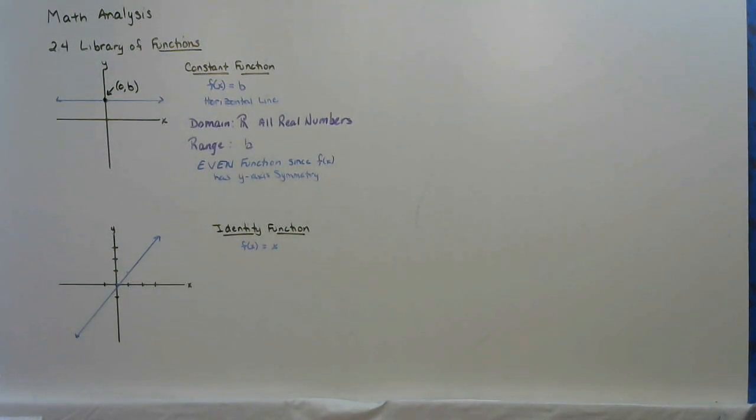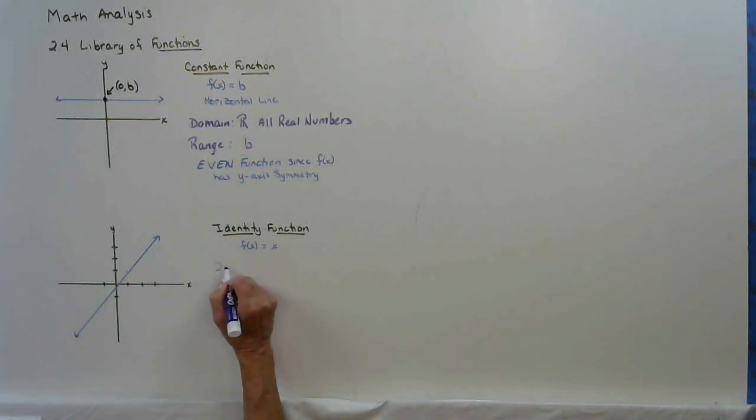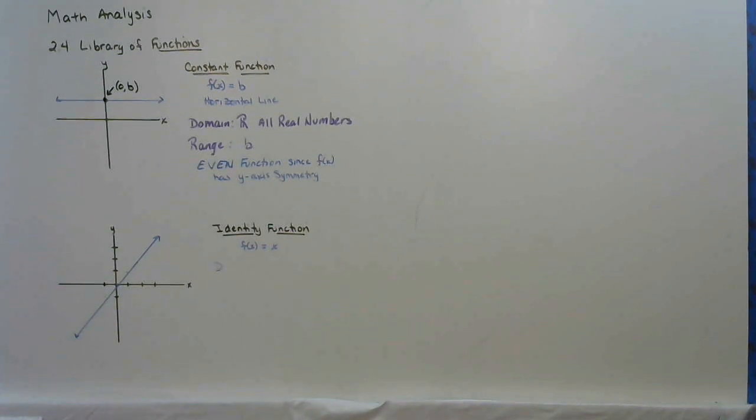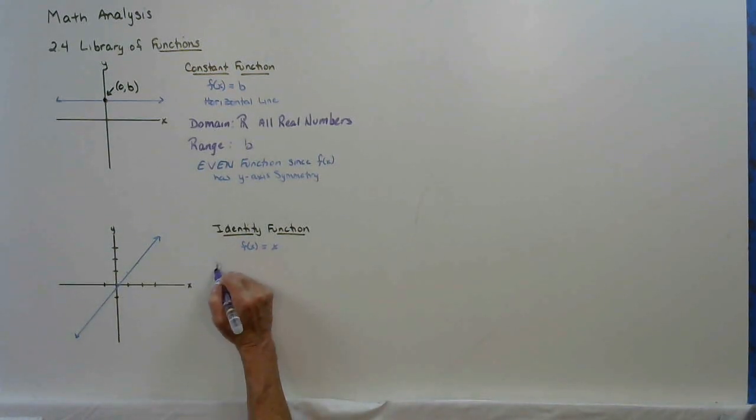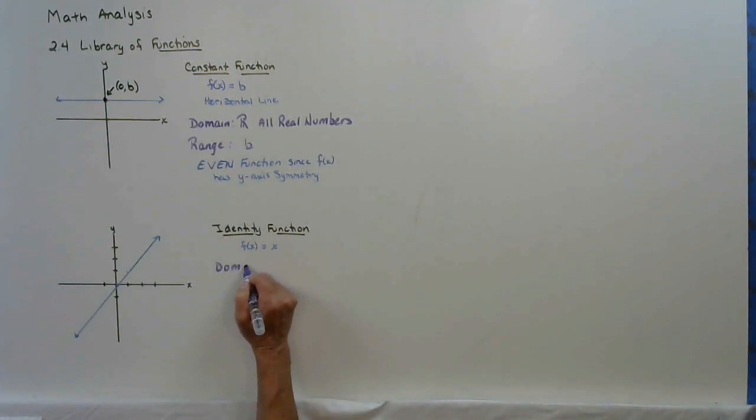So again, we're going to look at domain, we're going to look at range, we're going to look at whether it's even, odd, or neither. This pen is running out of ink. Maybe I have another purple one. And if not, I'll switch. This is a little thick, so I might switch from now on.